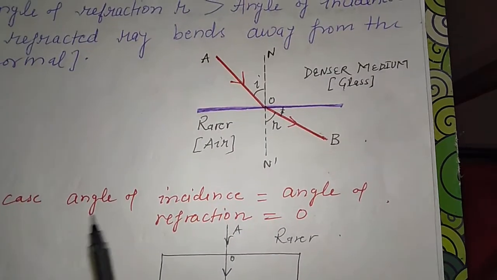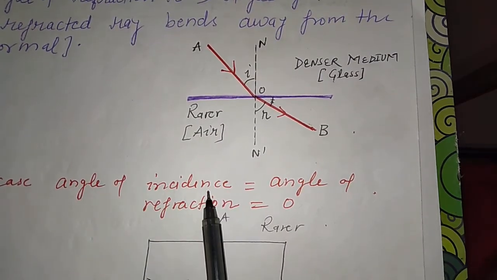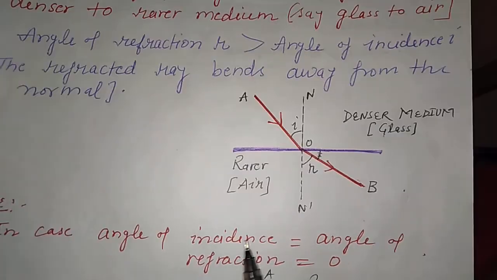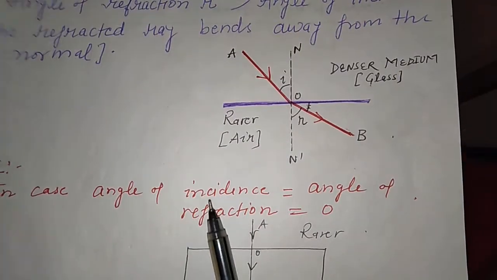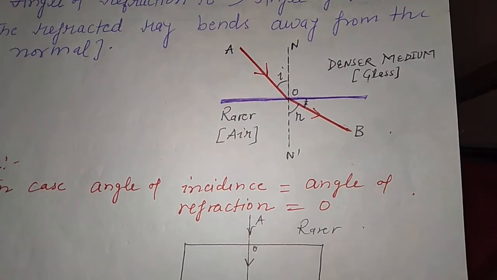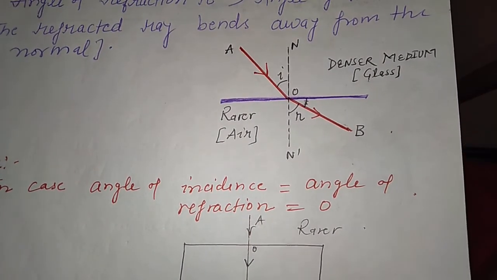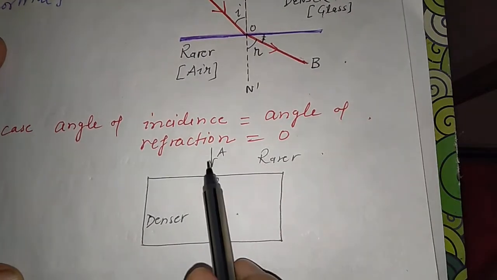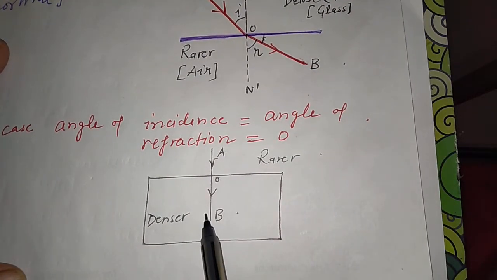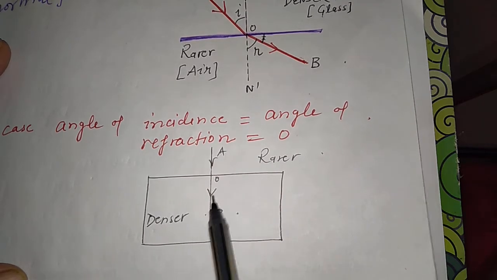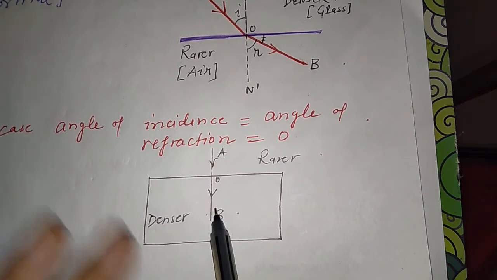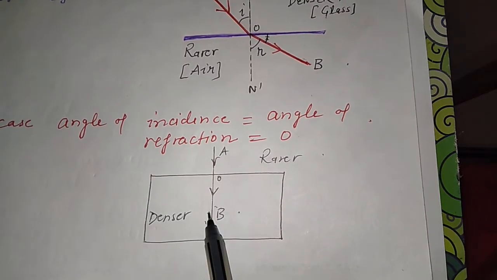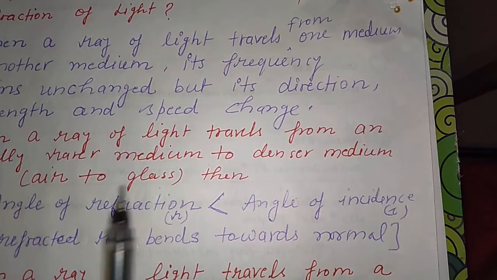One special case is when the angle of incidence is equal to the angle of refraction, and both are 0. So what does it mean? A ray passing from an optically rare medium to an optically denser medium passes undeviated because it passes along the normal. So it remains undeviated. Now the next case.